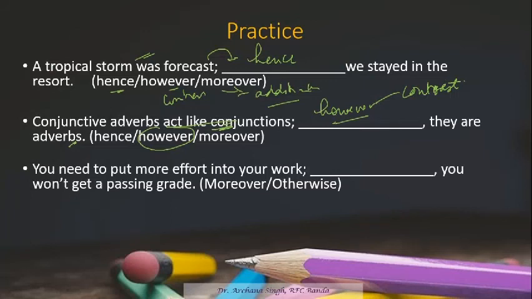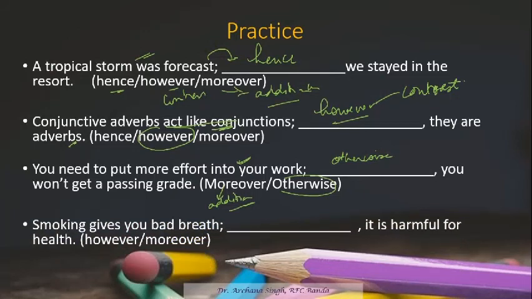Next: you need to put more effort into your work, dash, you won't get a passing grade. Here moreover means additional. Are we getting any additional information? No. It's a simple thing that you need to put more effort into your work. Otherwise what happened? You won't get passing marks, or else. So otherwise is the right option.